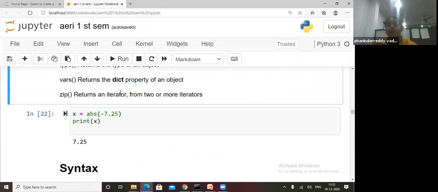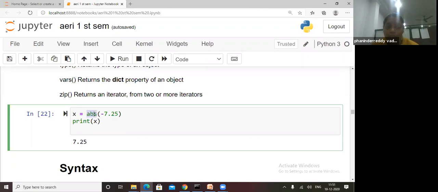Absolute of minus 7.25. All of you do one thing tomorrow: test it in your Python IDLE, whether all the built-in functions are working or not. If we use abs, it will convert directly from the negative number to the absolute number. If we give 5 here, we'll see what comes.